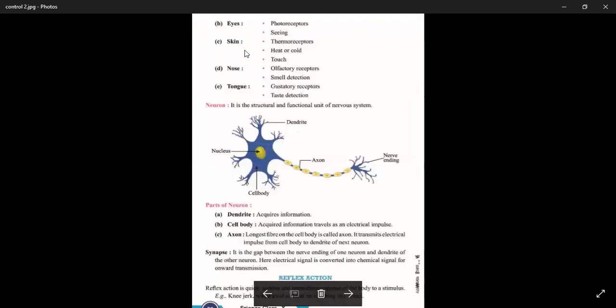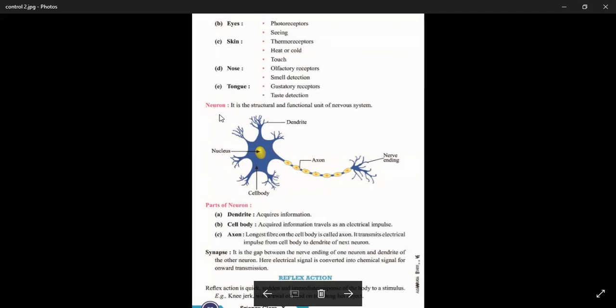Next sense organ is the eye. You know that it is the visual organ. So photoreceptors are the receptors which are present in the eye. Next is skin. Thermoreceptors, which detect heat and cold, and touch receptors are present in the skin. Nose has olfactory receptors, and it detects smell. Tongue has gustatory receptors. It has taste buds which detect the taste of different types.